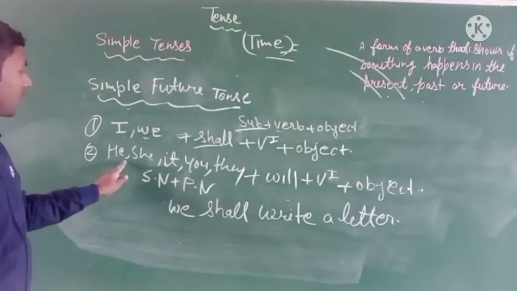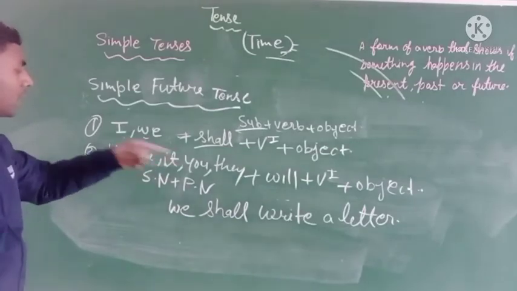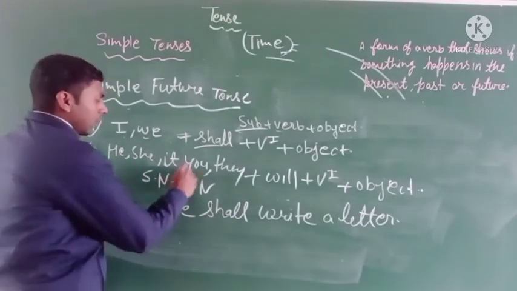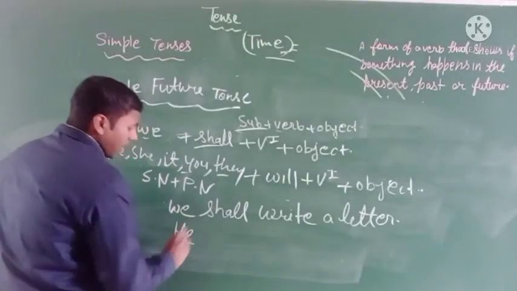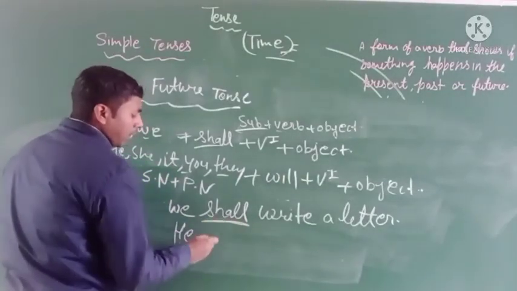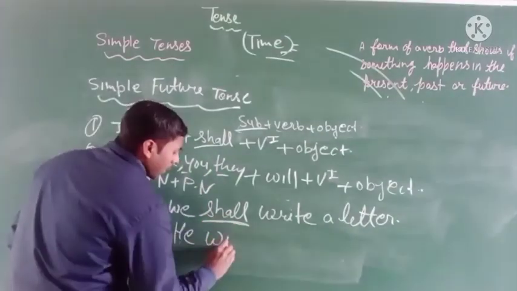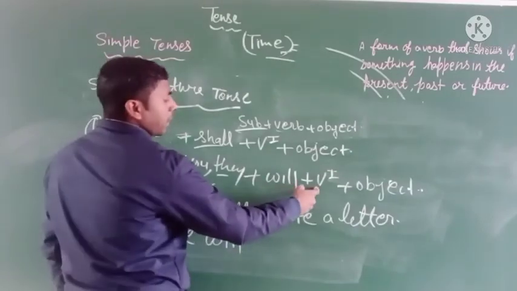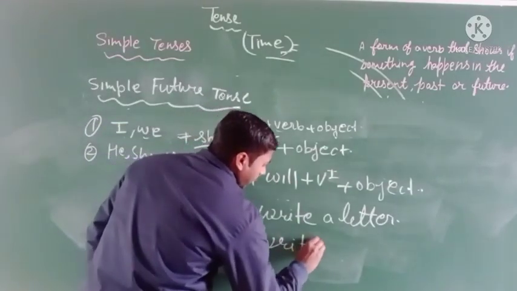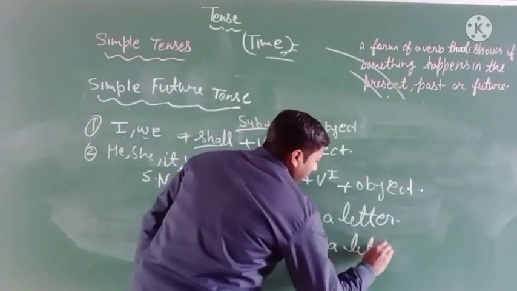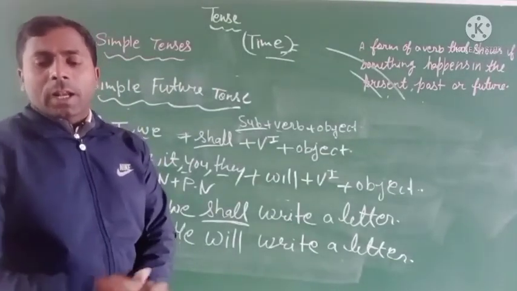And if the subject is not "we," you have to use he, she, it, or any subject of this part. Like take a singular subject or any "he." Then here the helping verb will be "will," not "shall." And after the "will," use the verb's first form: write a letter.